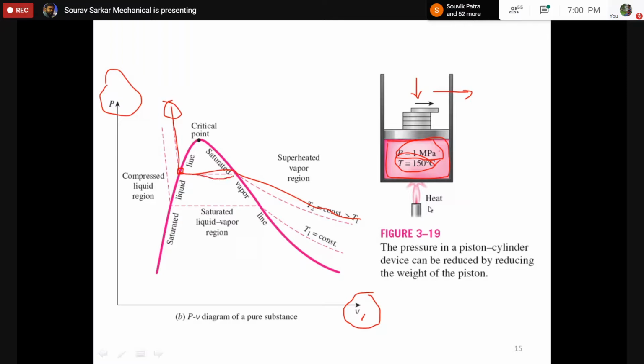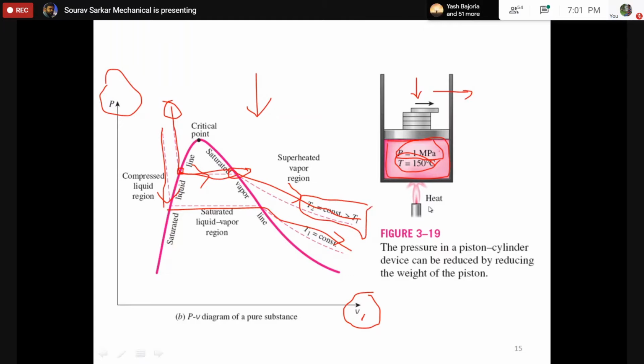Whenever the boiling starts, we know that the pressure will remain constant. After some time, it will become vapor. After that, if we further reduce the pressure, that vapor will become more free and is finally converted into superheated vapor. So the chances of condensation will reduce. It is becoming more free vapor, so it becomes superheated vapor. Now if we draw this experiment for different temperatures, during this process I kept my temperature constant. It is an isothermal process.